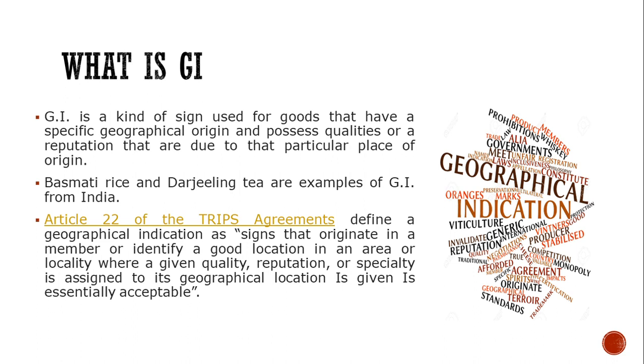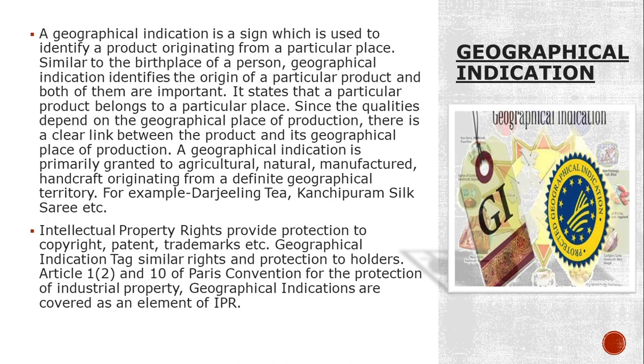India. So Article 22 of the TRIPS Agreement defines a geographical indication as a sign that originates in a member territory, or identifies goods located in that particular area, where a given quality, reputation or speciality is assigned. This GI is a sign which identifies a particular product originating from a particular place, which has been given as its birthplace.